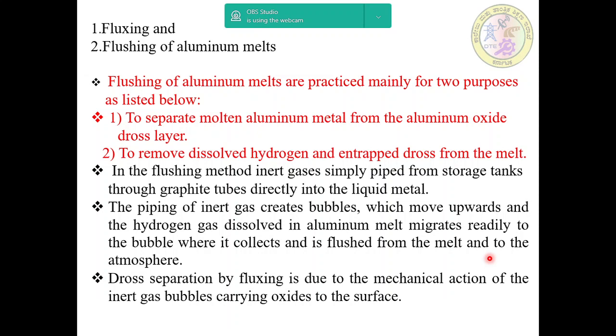The piping of inert gas creates bubbles which move upwards, and the hydrogen gas dissolved in the aluminum melt migrates readily to the bubbles, where it collects and is flushed from the melt to the atmosphere. And then dross separation by fluxing is due to the mechanical action of the inert gas bubbles carrying oxides to the surface.